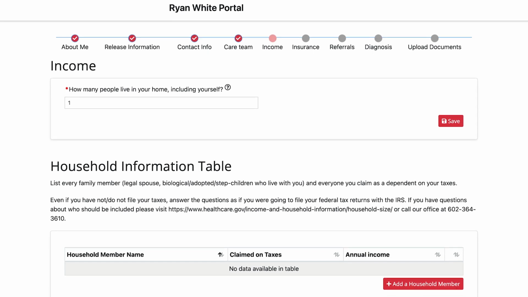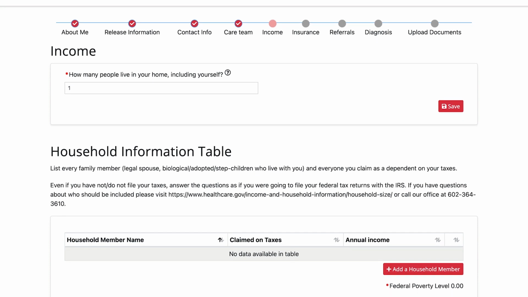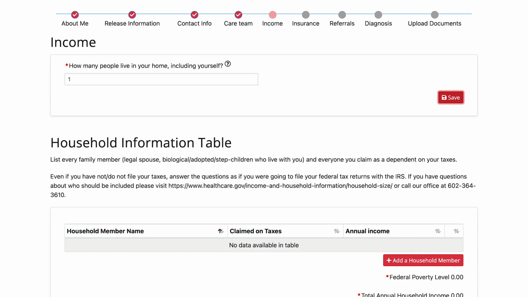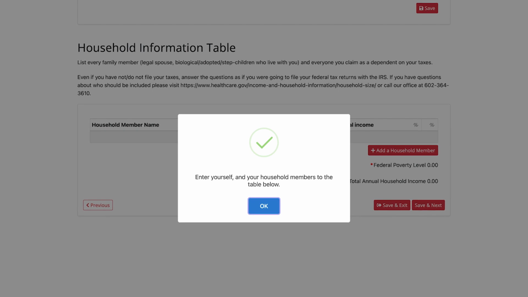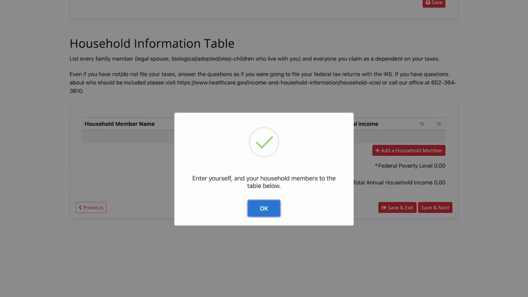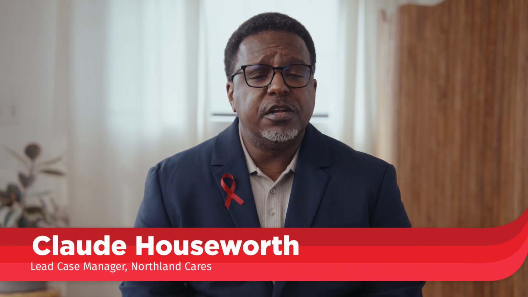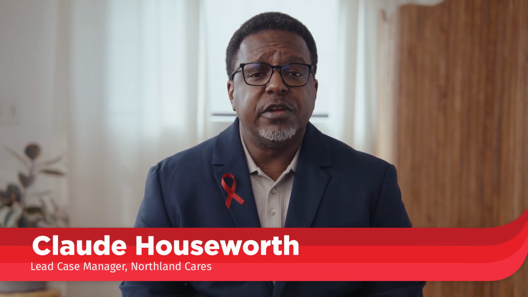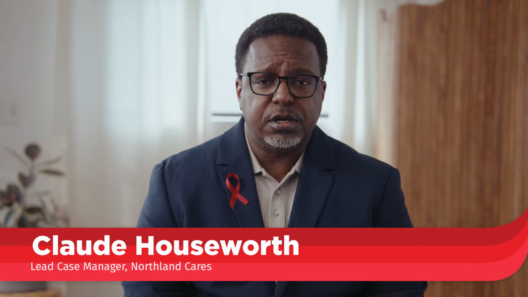Tell us how many people live in your household, including yourself. Then click the Save button. This typically includes your legal spouse, domestic partner, and biological or adopted children. It also includes any individuals you provide more than 50% financial support, or can claim on your taxes. If you live with a roommate with whom you do not share financial support, do not include them in this count.